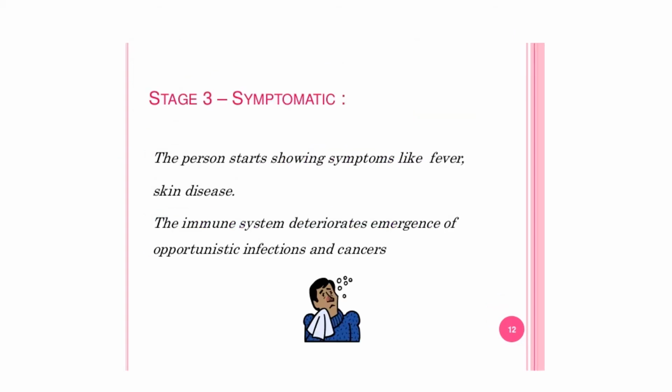The stage 3 is symptomatic. The person starts showing symptoms like fever and skin diseases. The immune system weakens, with emergence of opportunistic infection and cancers.